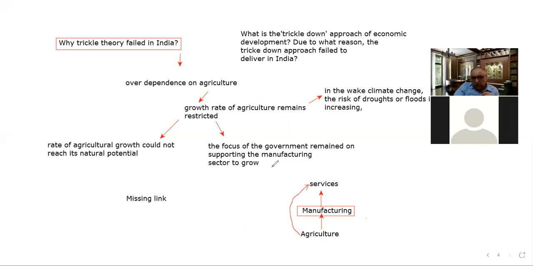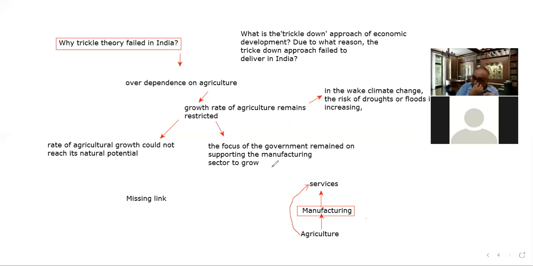And apart from that, the agriculture sector complements the manufacturing sector. How? With the promotion of the agricultural sector, with the improvement in the life conditions of those who are living on agriculture, there will obviously be a transformation in the agricultural sector. Agriculture would become more mechanized.